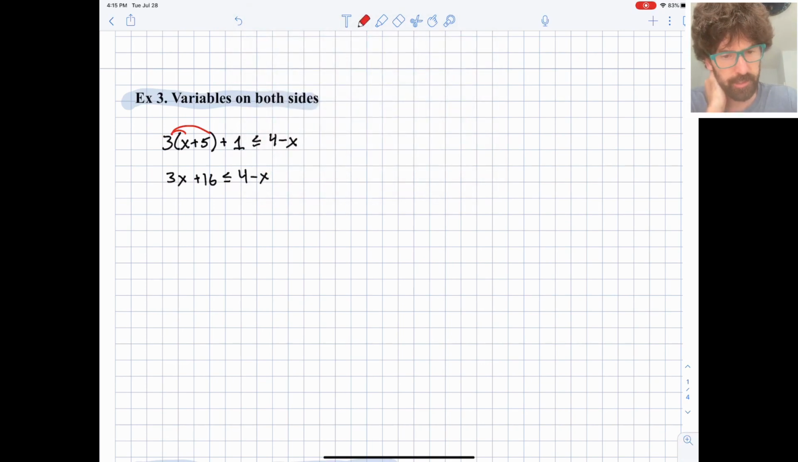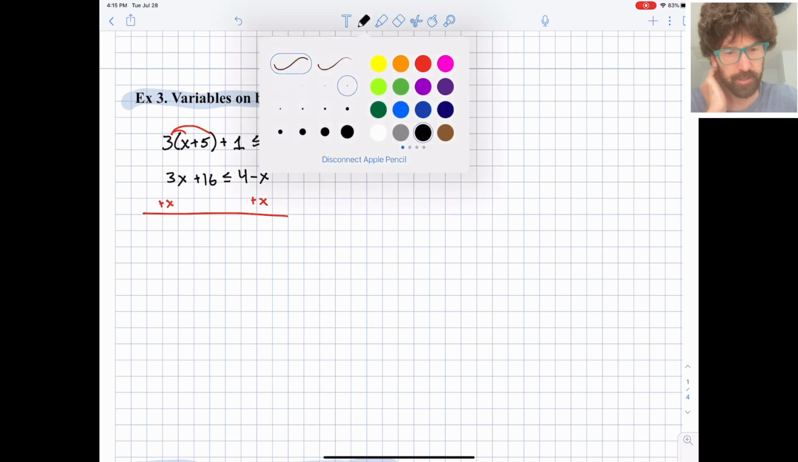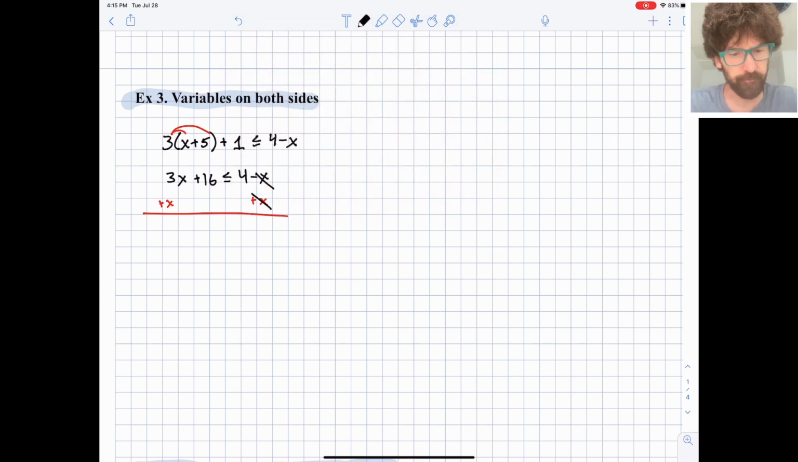So I want my x's to end up on the left because I have more of them there to begin with. So let's add an x to both sides. And these guys cancel. We're left with just a 4 on the right. 4x plus 16 is less than or equal to 4.